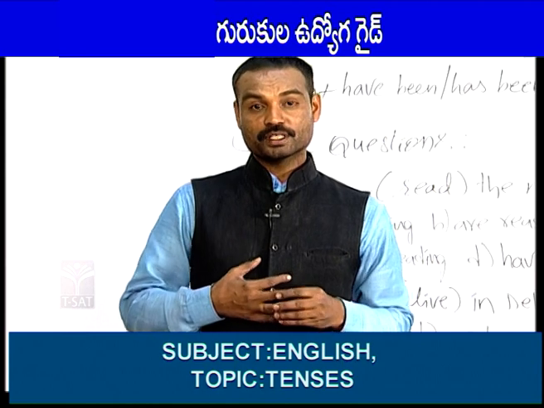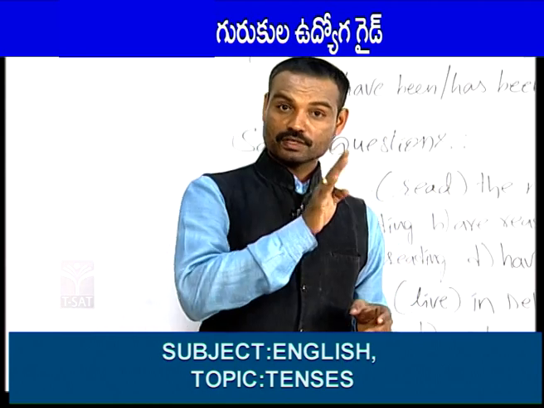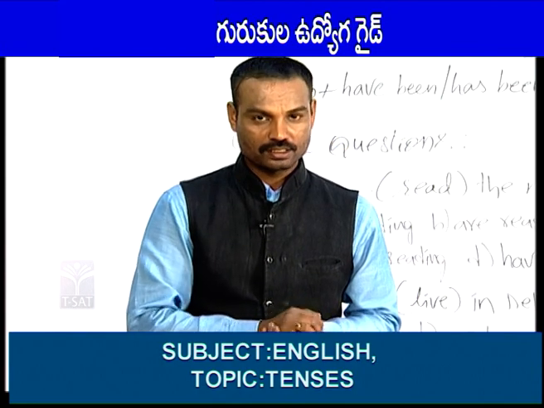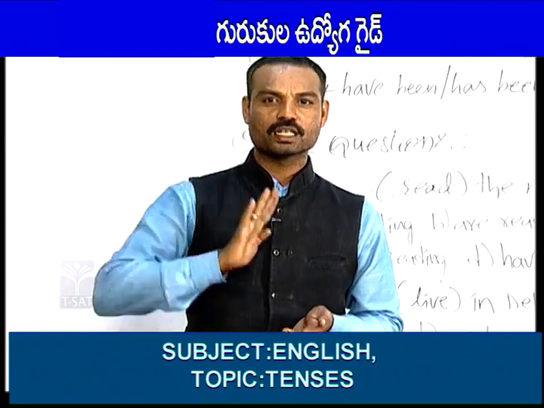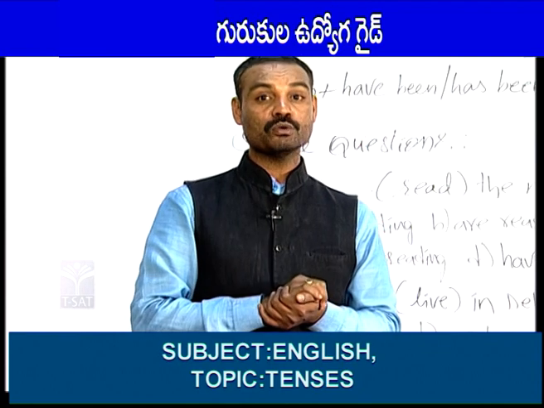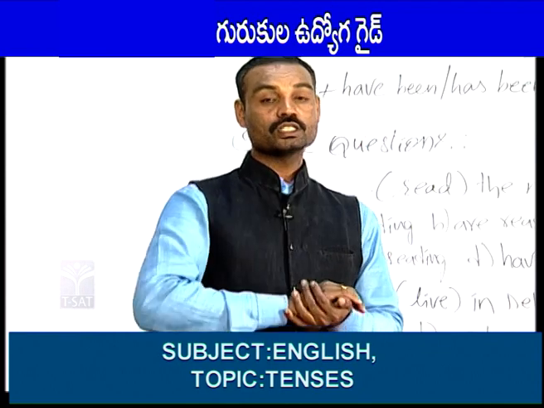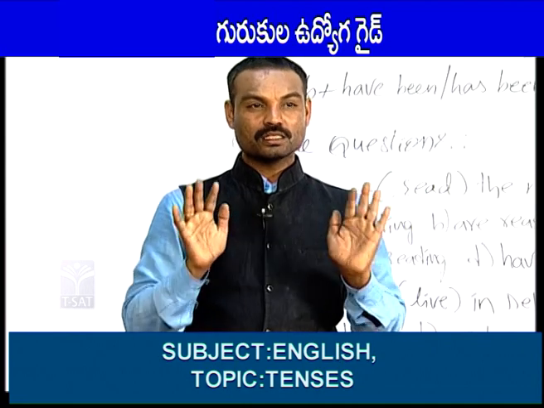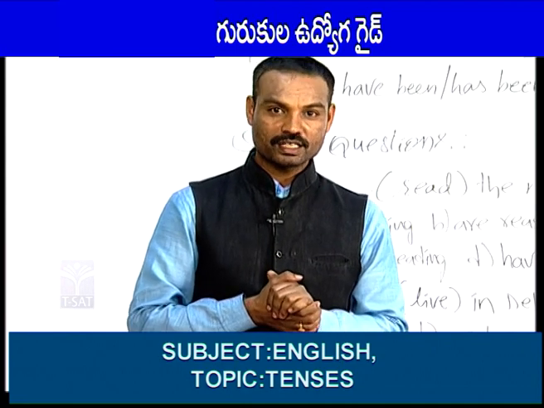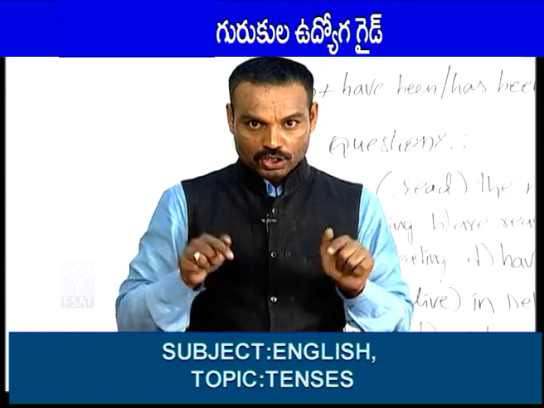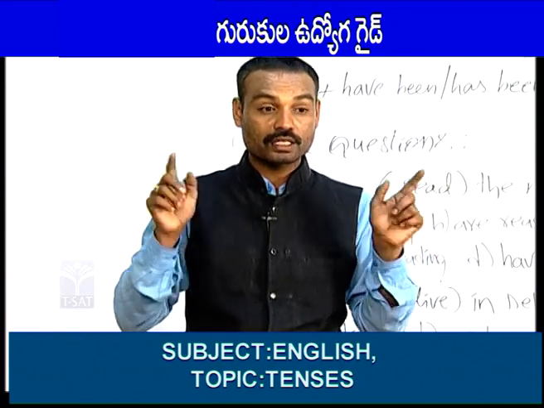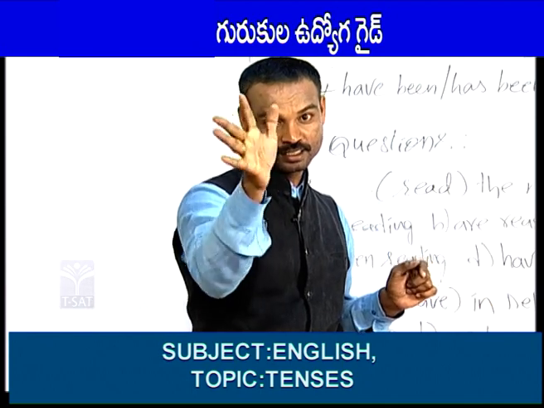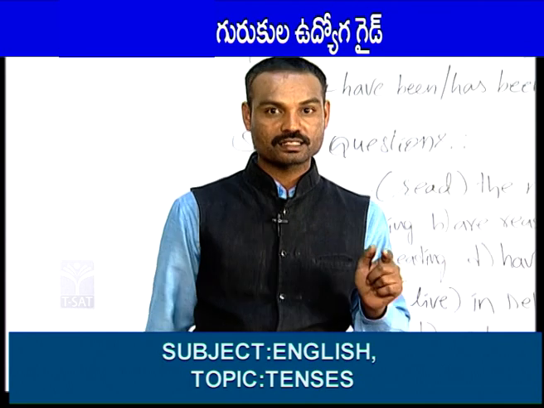Again, there will be four types of sentences: positive, negative, interrogative and negative interrogative. She is cooking rice now, it is called a positive sentence. She is not cooking rice now, negative sentence. Is she cooking rice now? Interrogative sentence. Isn't she cooking rice now? Negative interrogative sentence. So, this is something about present continuous. Did you understand? Present continuous should be used to tell present running works, whatever action is going on right now.